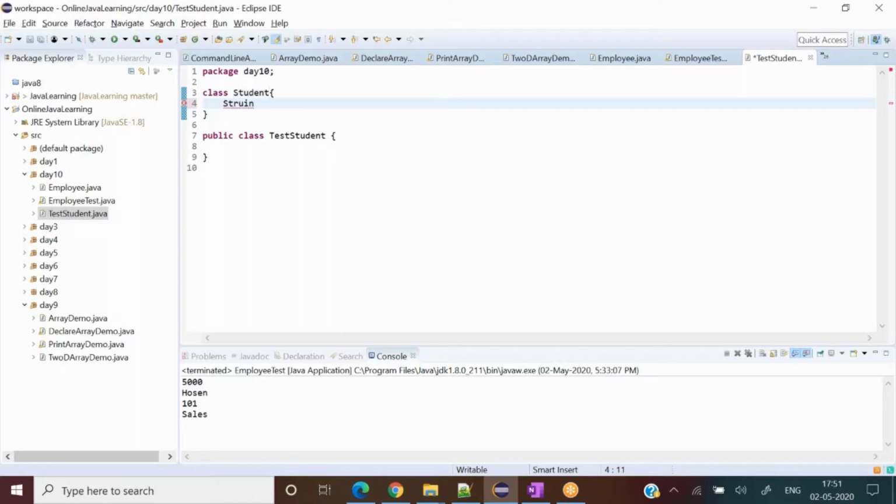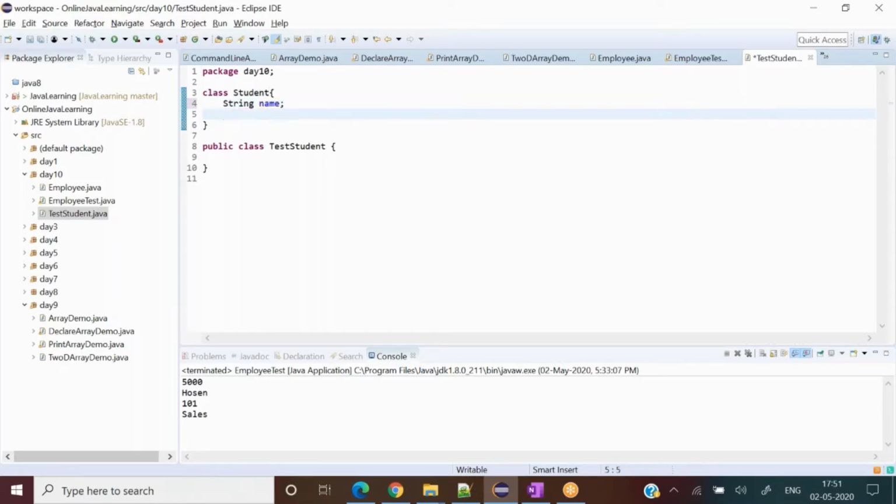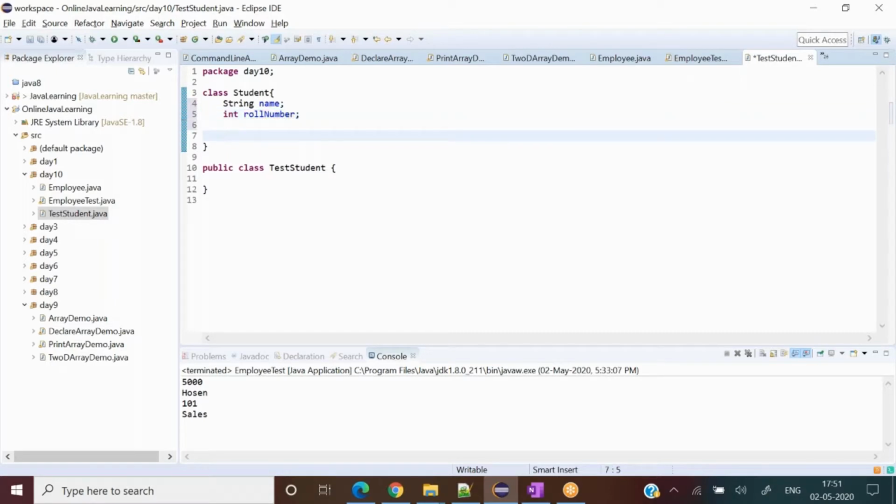Now I'll write a string name, only a couple of things, okay? And don't give too many values. Only maybe two. That is fine. And an int roll number.